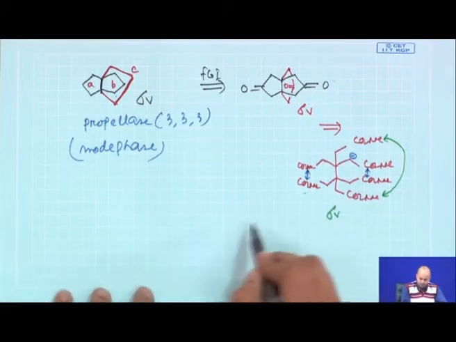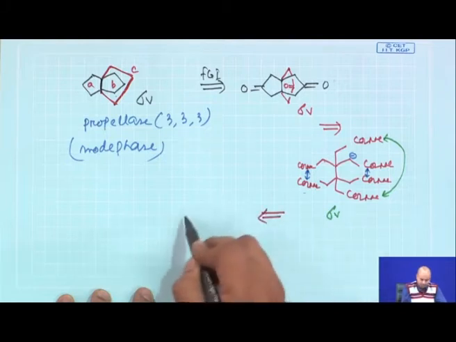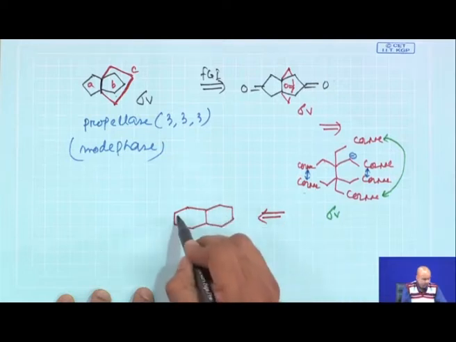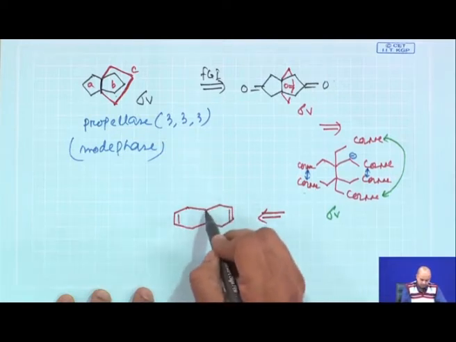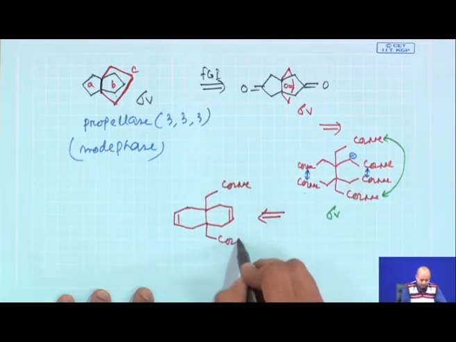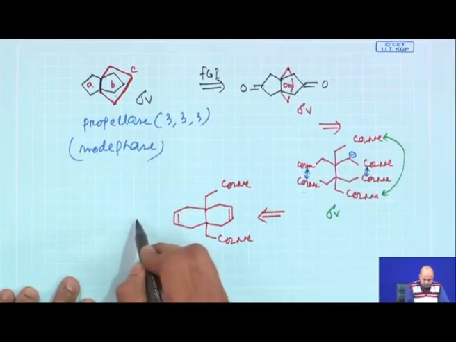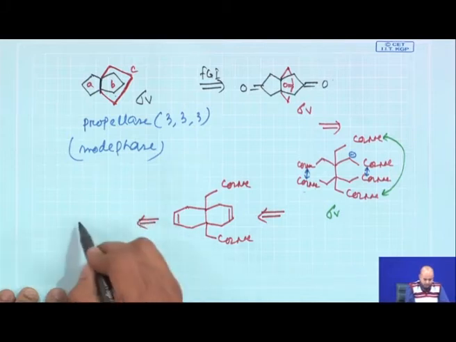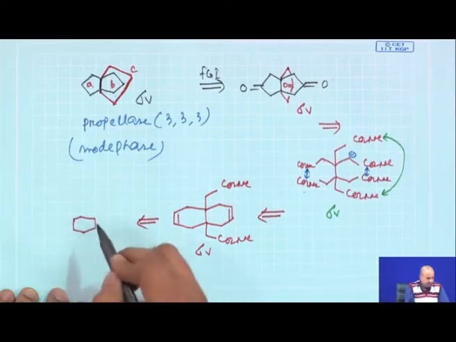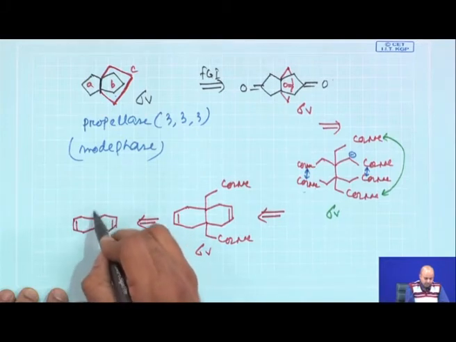So, now try to again simplify how these compounds can be made. This compound we propose can be made starting from this compound by simple ozonolysis. Now, this we said, okay, this is also sigma V. So, symmetry was maintained.